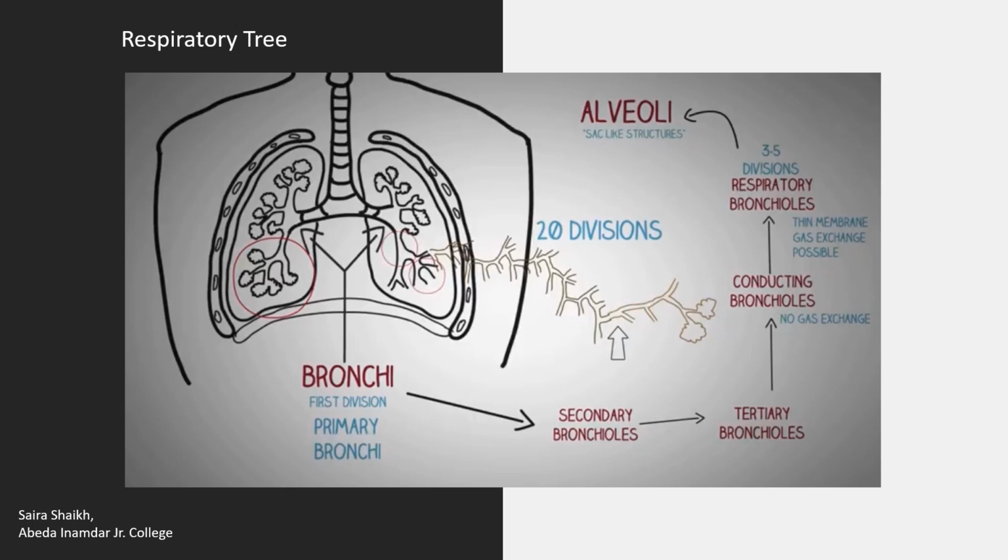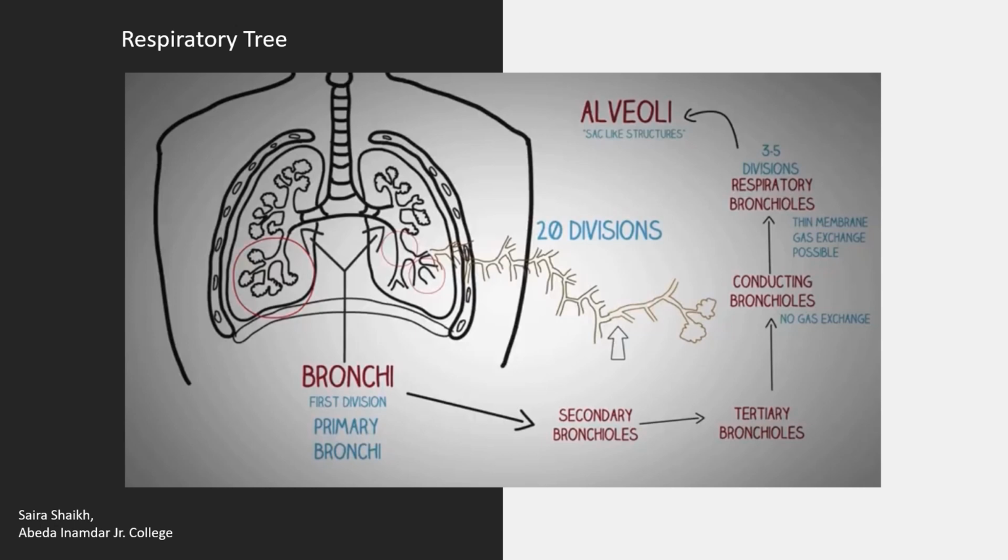Student, look at the figure of the respiratory tree. Tertiary bronchioles further divide and redivide, and give conducting bronchioles. Conducting bronchioles further divide and give respiratory bronchioles. Respiratory bronchioles further connect with the alveolar sac. The alveolar sac is where a group of alveoli is present. In each alveolar sac, about 10 to 12 alveoli are present.